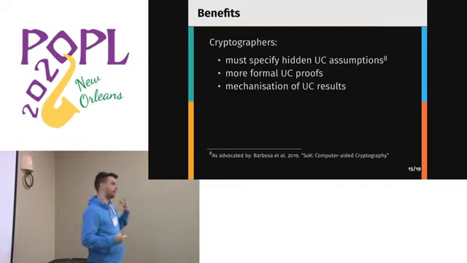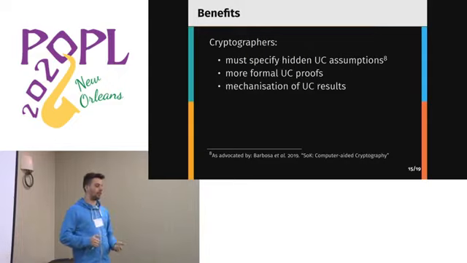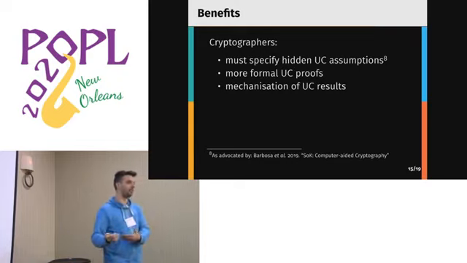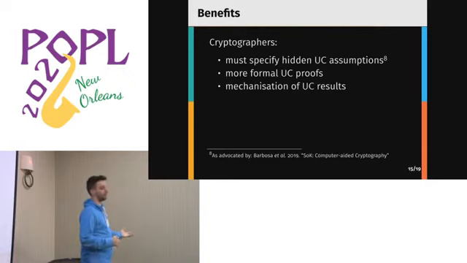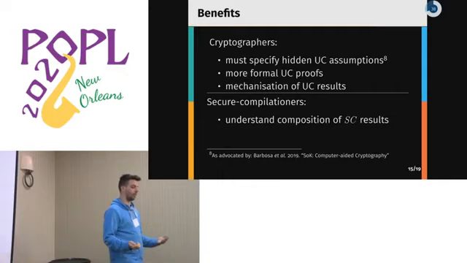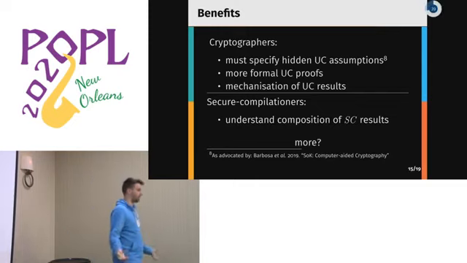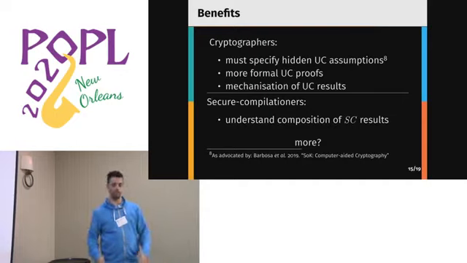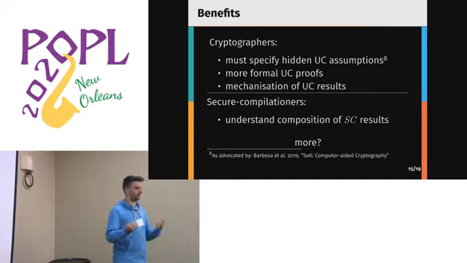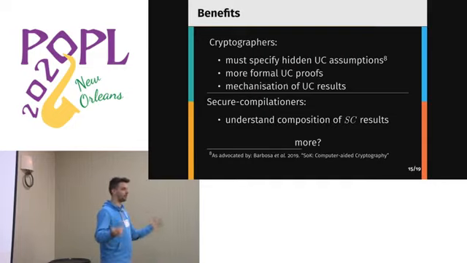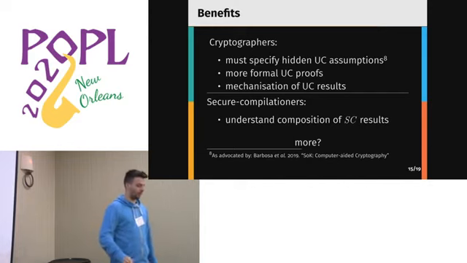the criteria are more amenable to mechanization than the previous criteria were. And so we believe that by adopting these, you can hopefully gain mechanization of UC results in an easier way than what is currently done. And on the other hand, we hope that we can use these UC results to better understand how to compose secure compilation results. And there might be more. I can't say I have explored all possible benefits here, and as you can tell from this talk, we're still rather early in this stage. So if you have comments, feedback, and interest, please come talk to us.